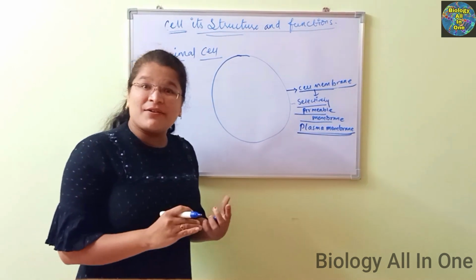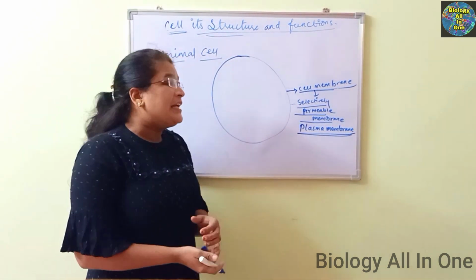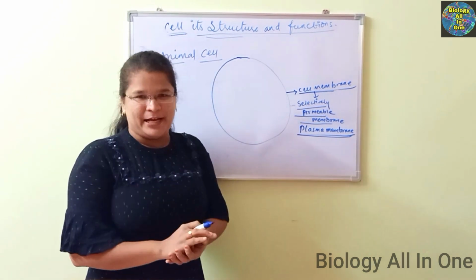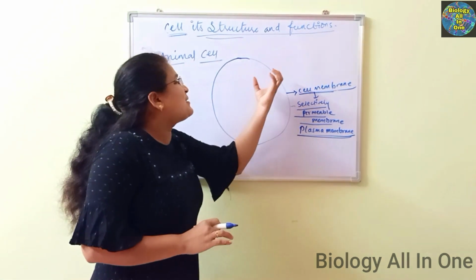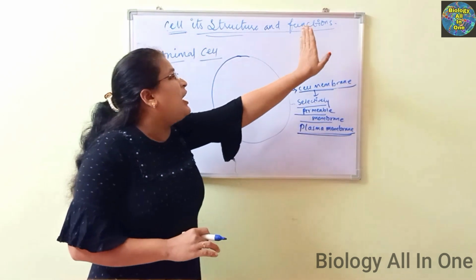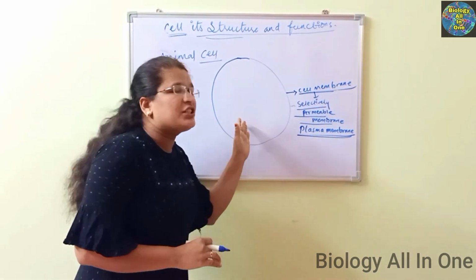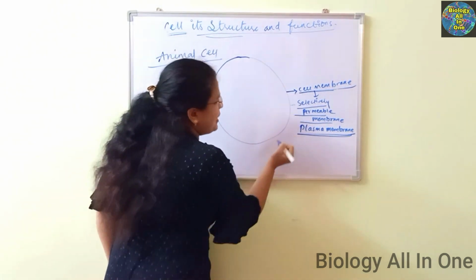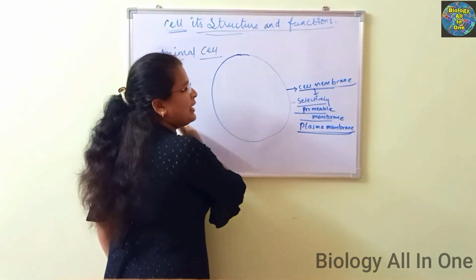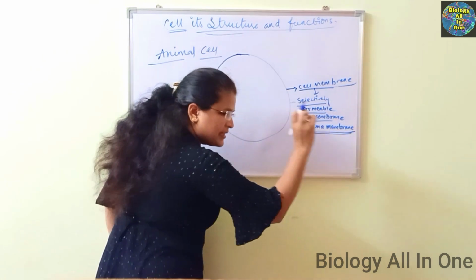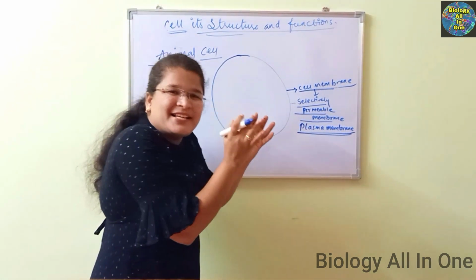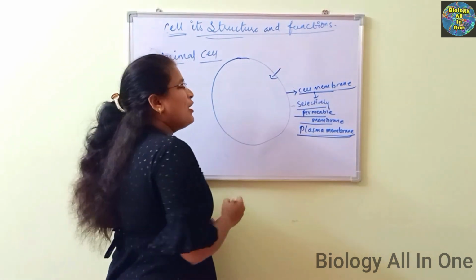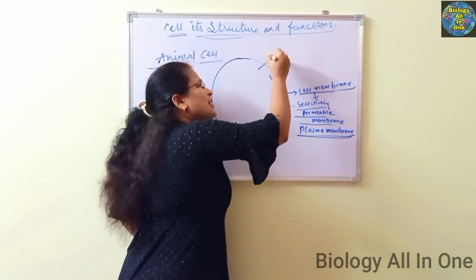It will choose the substances selectively, and it acts as a mediator between the external environment and the internal environment. So it acts as a medium and passes the materials selectively. Whatever the cell needs, it passes in. Whatever the cell doesn't need, it pushes out.